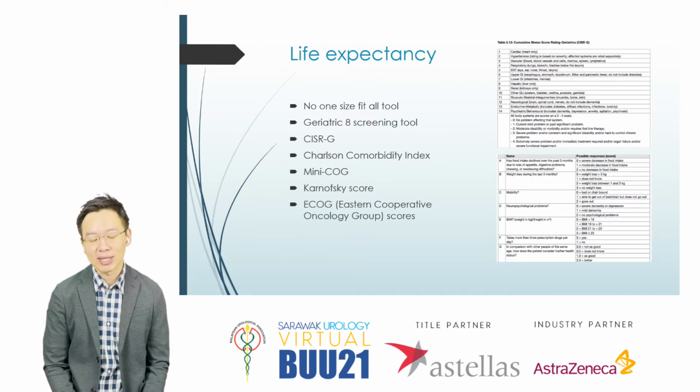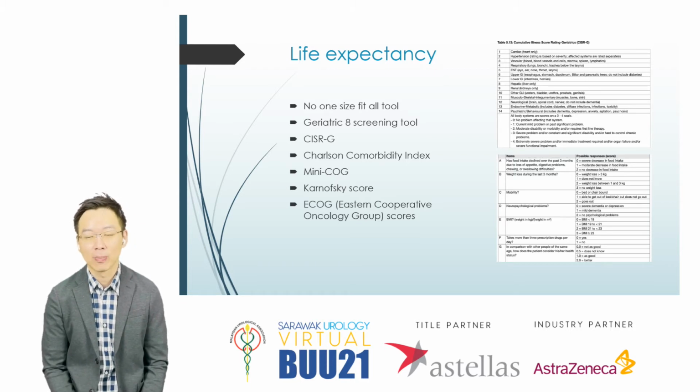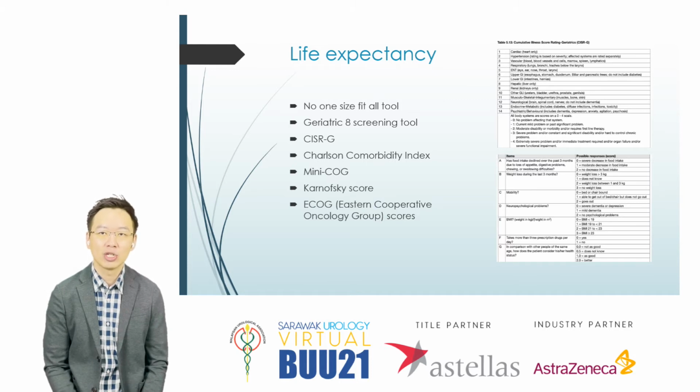Remember, I talked about life expectancy. So how do we actually determine the life expectancy? We don't have a one-size-fits-all tool, all right? So especially in geriatric population, we look at all these tools that we can use to aid us in diagnosing. So we can use the geriatric age screening tool, as you can see on the right bottom corner. Then we have the CISRG, which is the top right corner. Then we have Charlson Comorbidity Index, mini COG, cutoff score, ECOG score. So we use a variety of tools to help us determine whether this patient will potentially survive more than 10 years before we decide on screening.